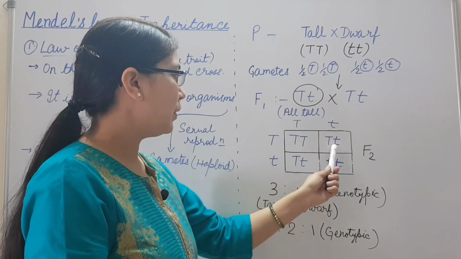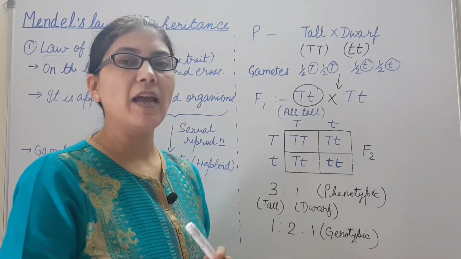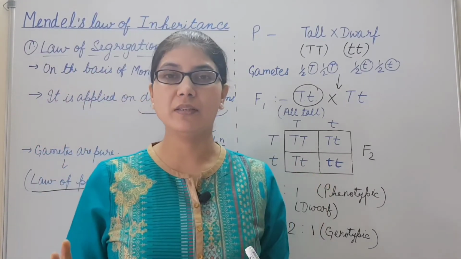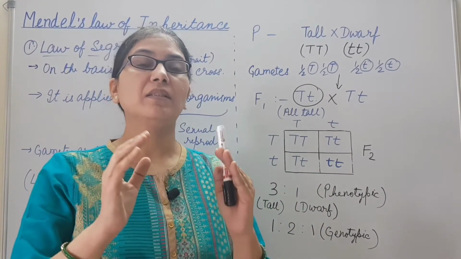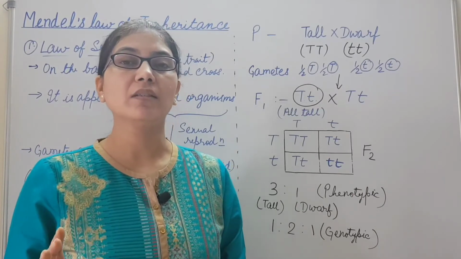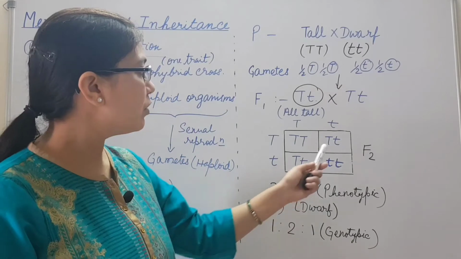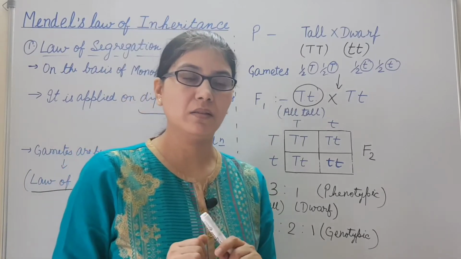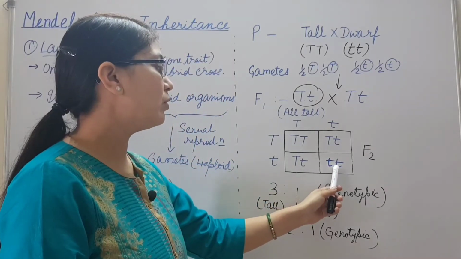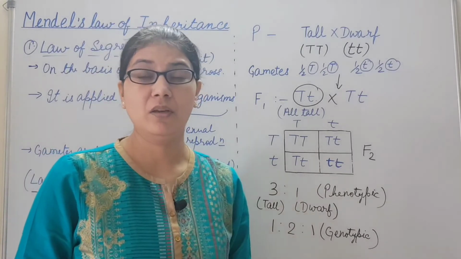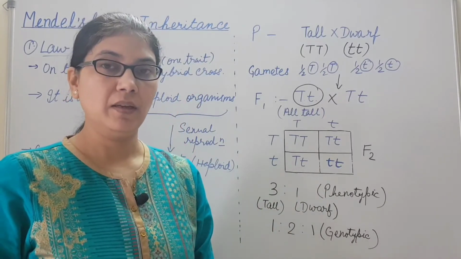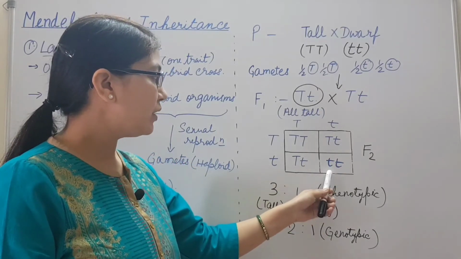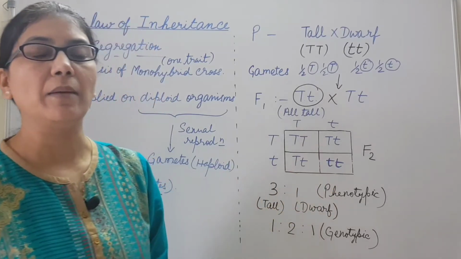Here in the heterozygous plant, both the allele for the tallness and dwarfness is present, but only the allele of the tallness is expressed, or capital T is expressed. That means this capital T allele, that is the allele for the tallness, is dominant, and in the presence of this, the allele for the dwarfness, small t, is not expressed. So it is recessive, it is masked. But when the allele for the dwarfness is present in the homozygous state, then it is expressed. So small t is the recessive allele, which is only expressed in the homozygous recessive state in the absence of the capital T.